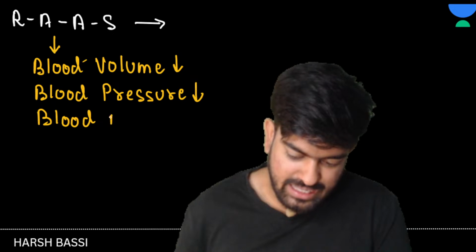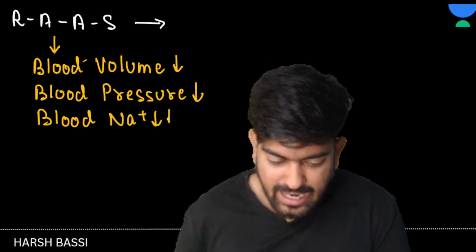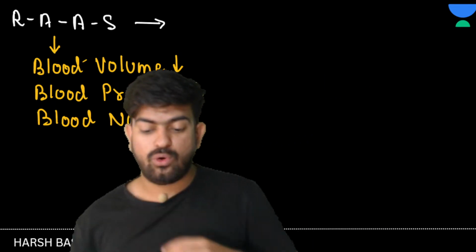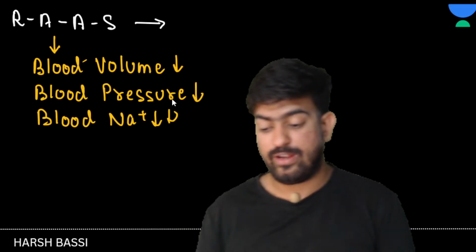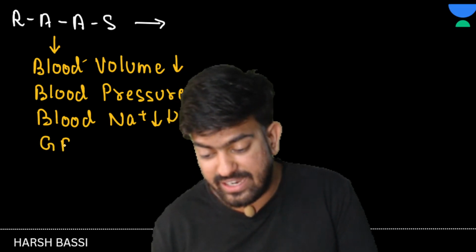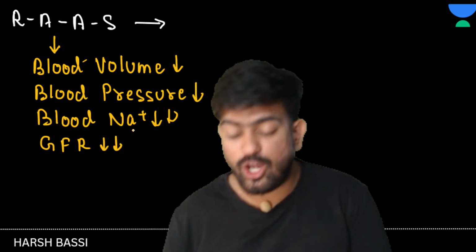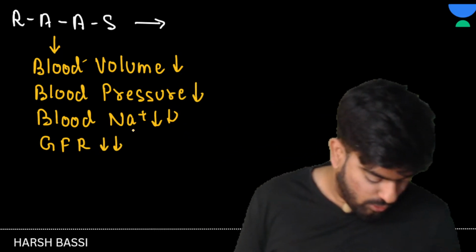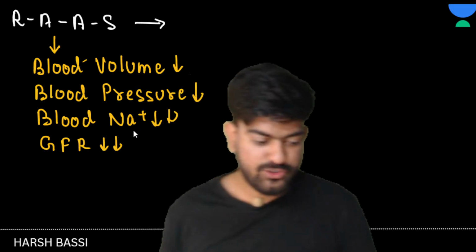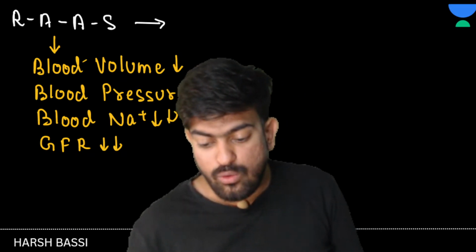Blood sodium ions is low. And it is also activated when glomerular filtration rate is low. That means the rate of filtration of the kidney is low. Okay? This much is clear. Now when this is low, what happens?